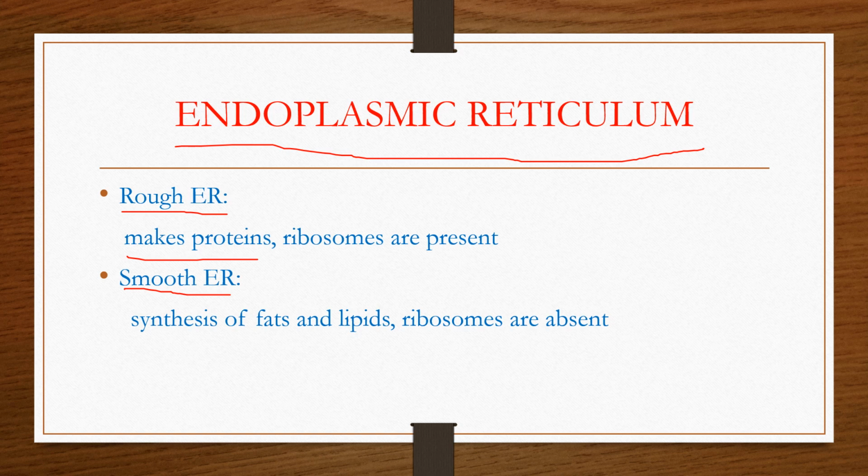As seen earlier, ribosomes are associated with protein synthesis. The smooth endoplasmic reticulum helps in the synthesis of fats and lipids. Ribosomes are absent in smooth endoplasmic reticulum.